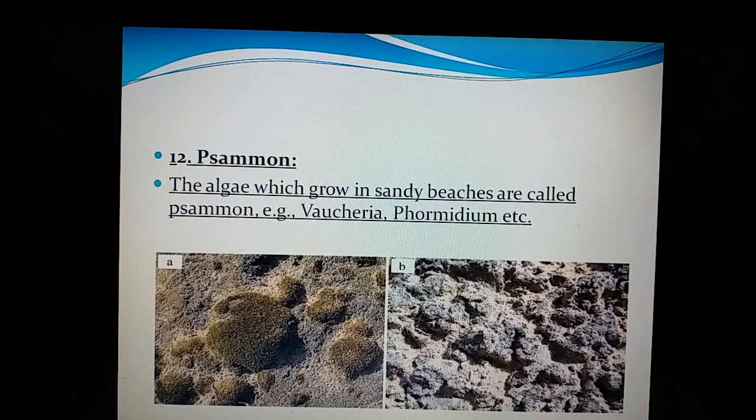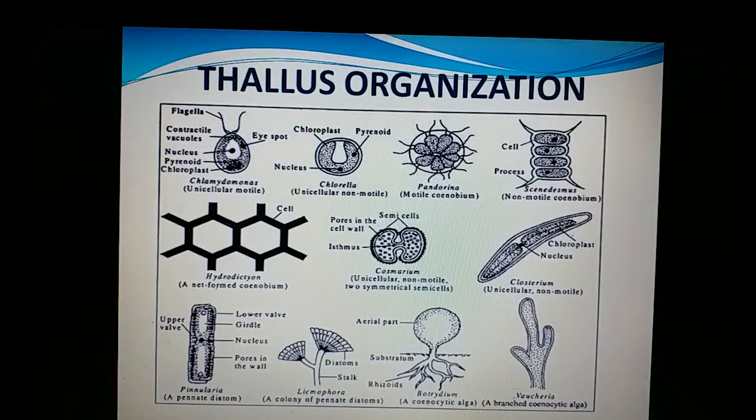And the psammophytes. Psammophytes means algae growing on the sand, and here it is Vaucheria growing on the sand, and Hormidium also. So certain members growing on the sand are called psammophytes. Thus we have seen, my dear viewers, the habitat of the alga. Alga is usually aquatic, but sometimes it may be growing in different climatic conditions also.